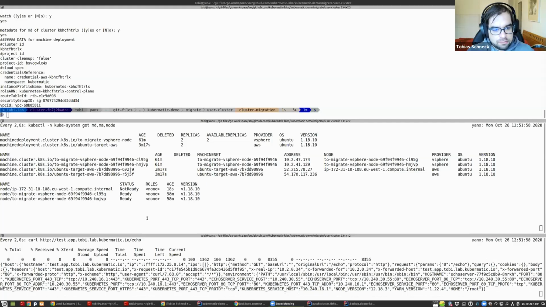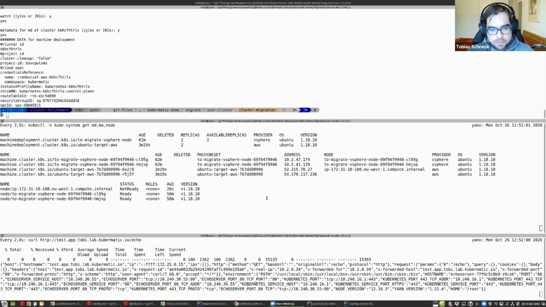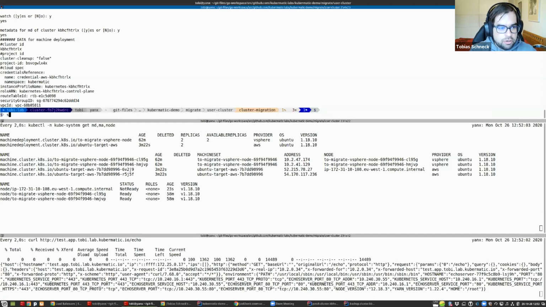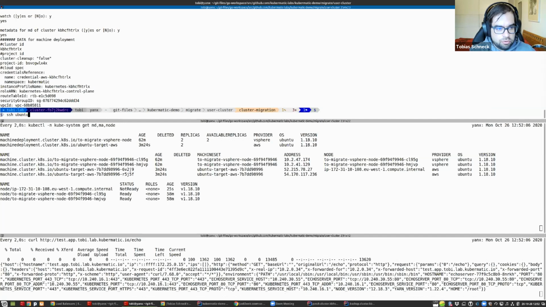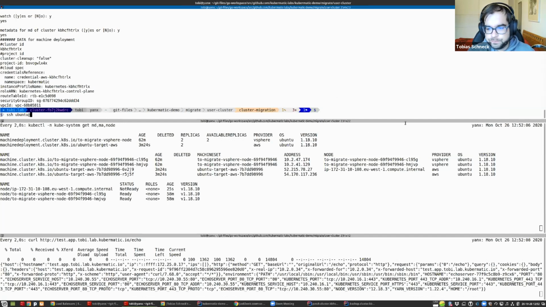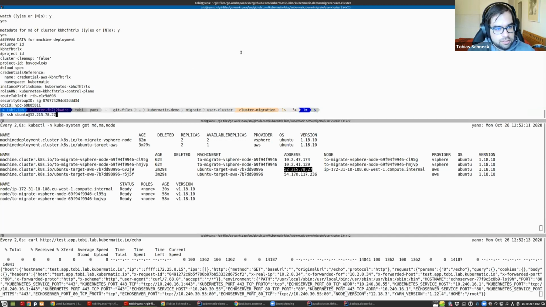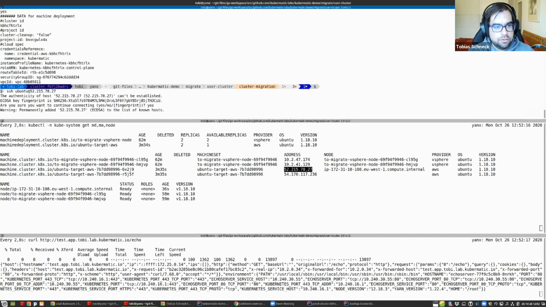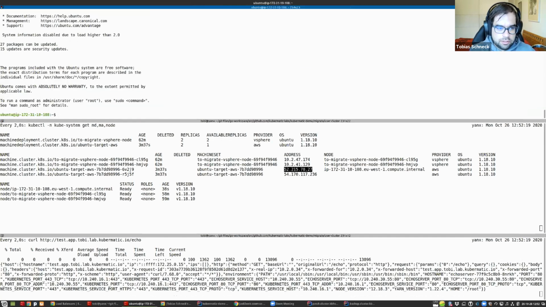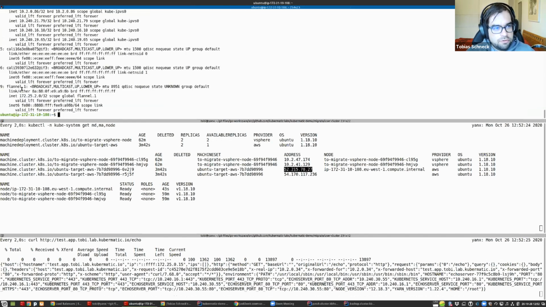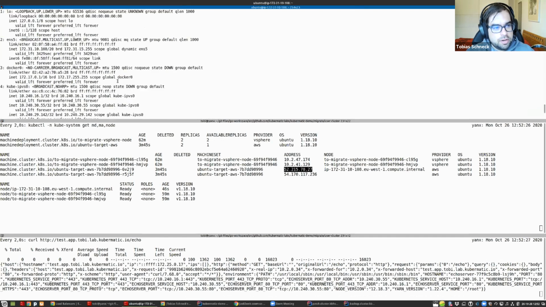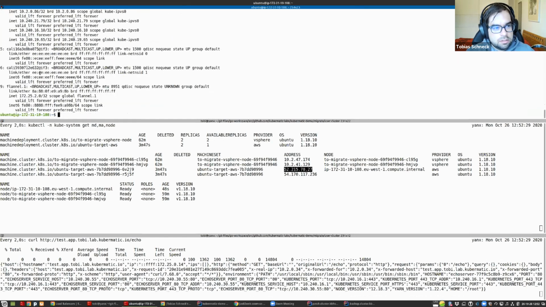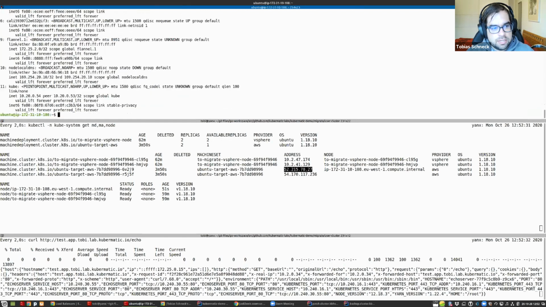Okay, we now see that we get a new node that's not ready, but we can already connect to it. So let's try to SSH into one AWS node. And let's go here for that kind and see what's happening there. Yes, I want to connect. And yeah, we see here that we have a flannel route, and we will soon have a kube interface for the VPN server as soon as that's started.